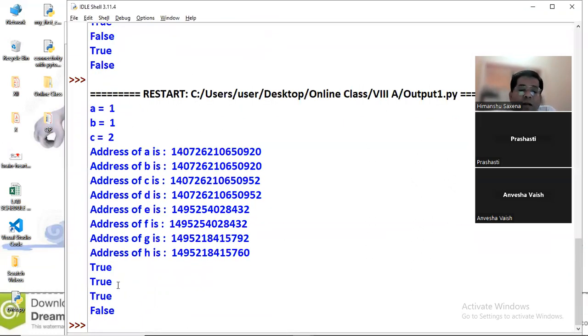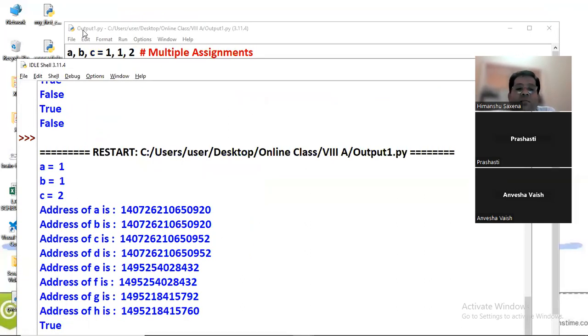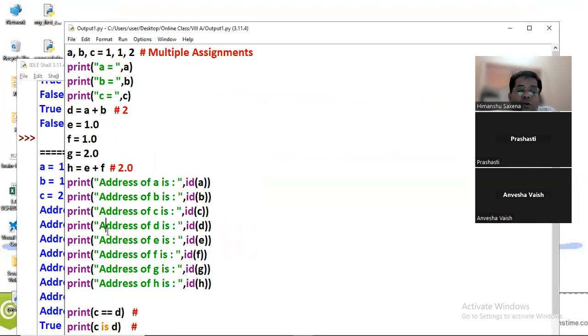In the case of float values, the values are not assumed to be sharing the same location, but in the case of integer values, they are. Whenever we take integer values, the identity operator will be true, but in the case of float values, it's coming false. Just give me a day's time, I want to come to a conclusion and search why it is coming so.